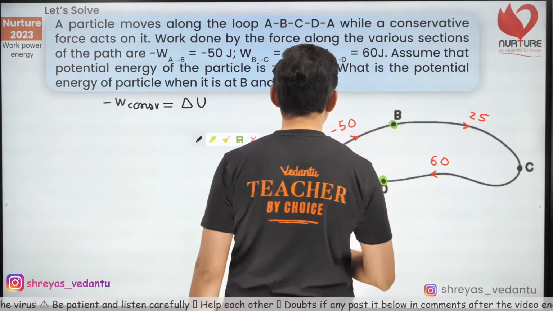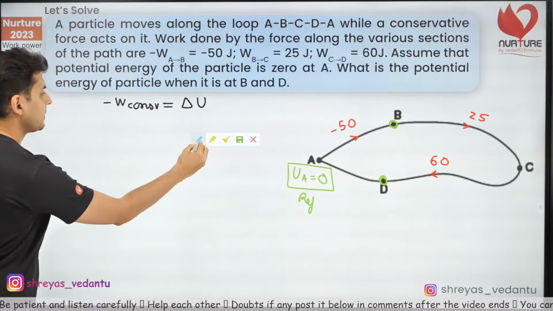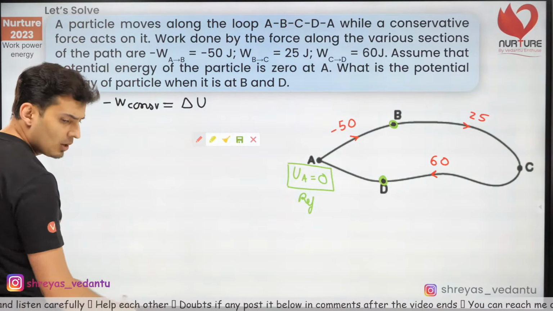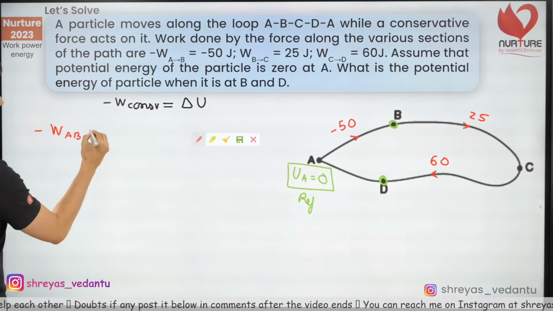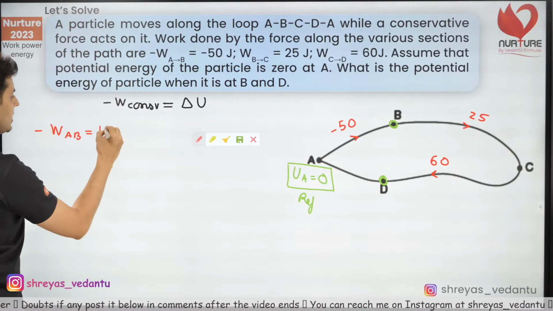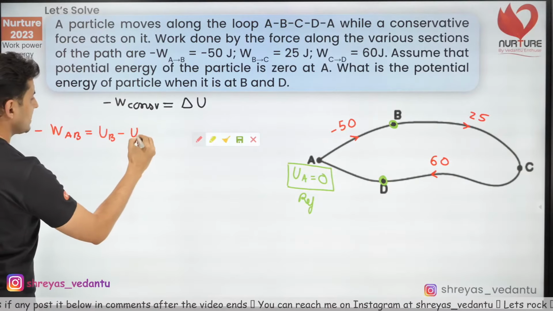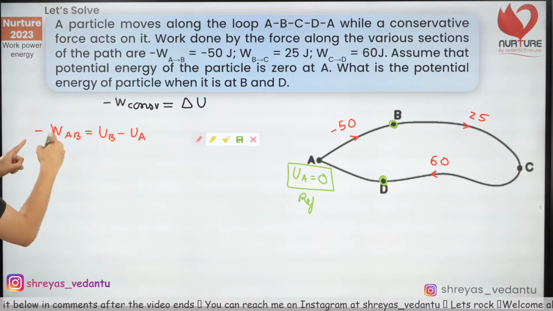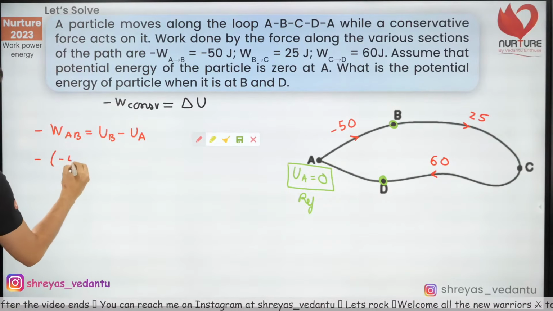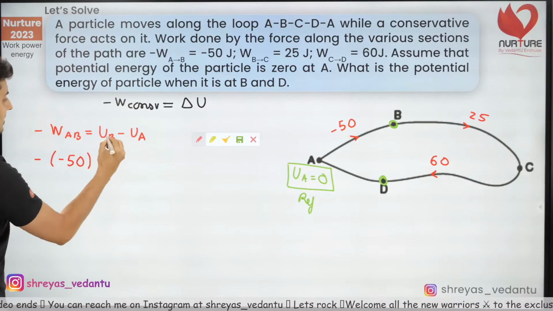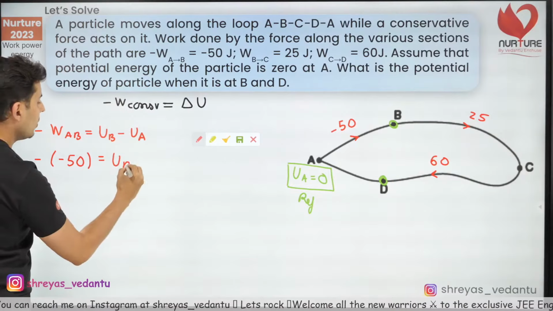Now, from point A to point B, what can I write? I can say minus work done from A to B is change in potential energy. That means final minus initial potential energy. What is the work done from A to B? It is minus 50 joules. This is UB. UB I do not know.